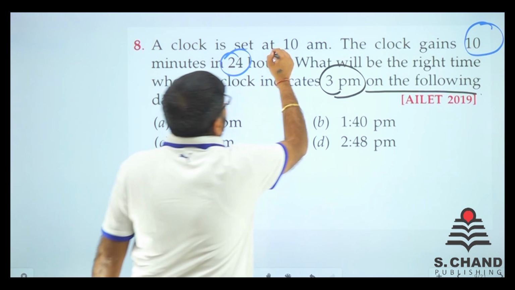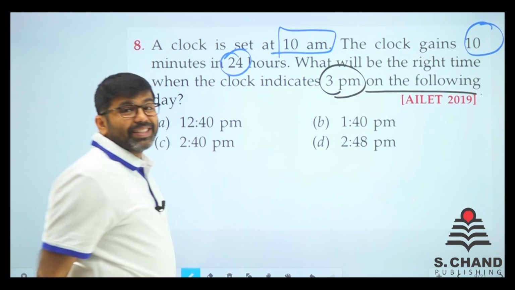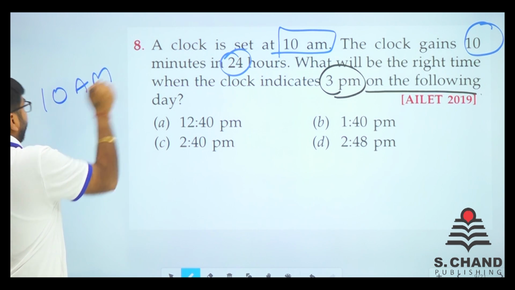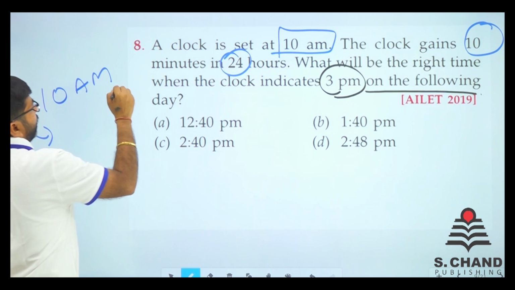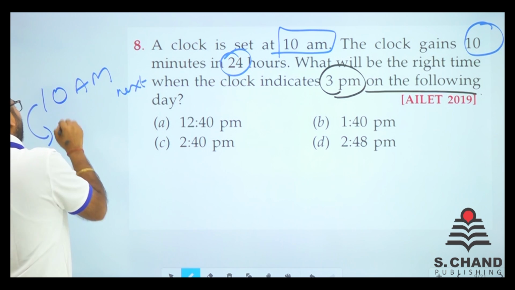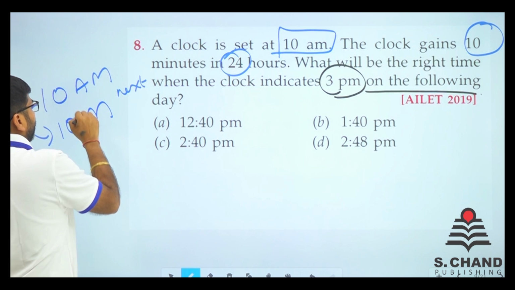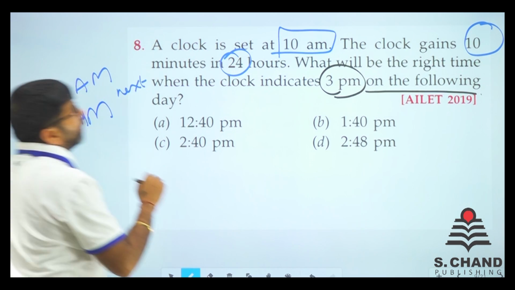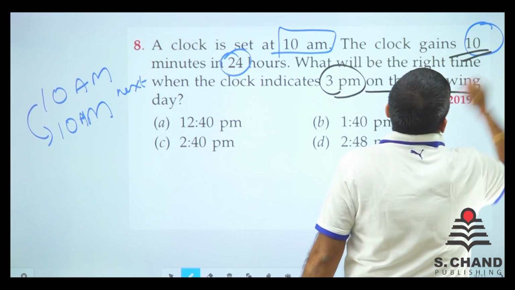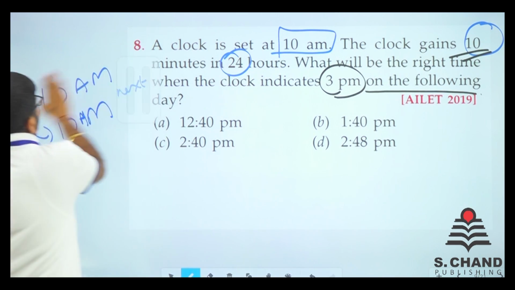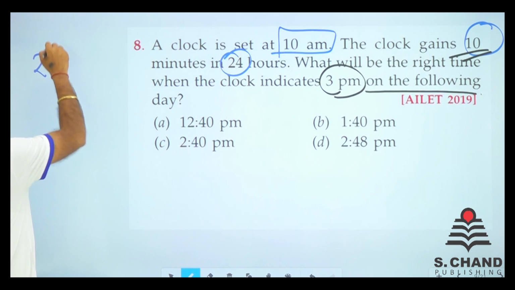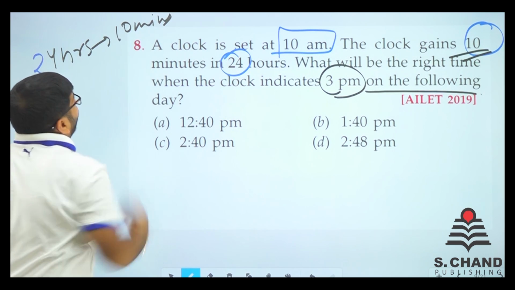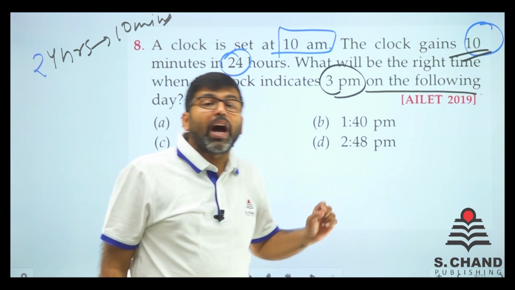So say for example, it says that it is set at 10 a.m. So today it is 10 a.m. Next day, when it is 10 a.m., the clock has gained 10 minutes. So in 24 hours it has gained 10 minutes, right? Now let's first calculate how many hours.